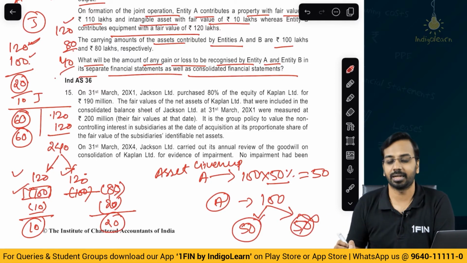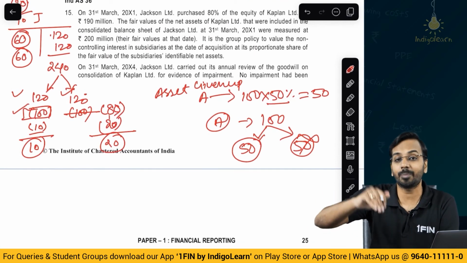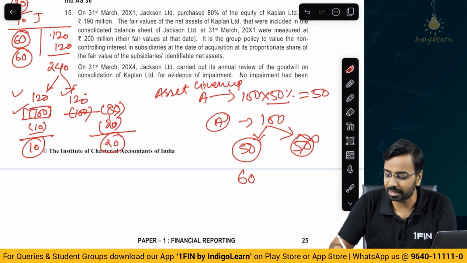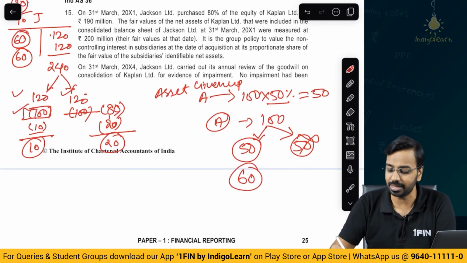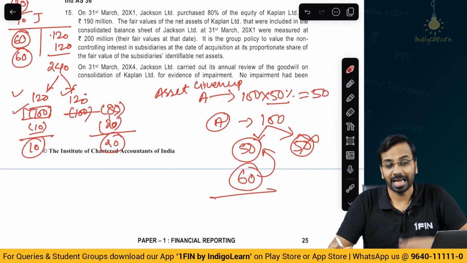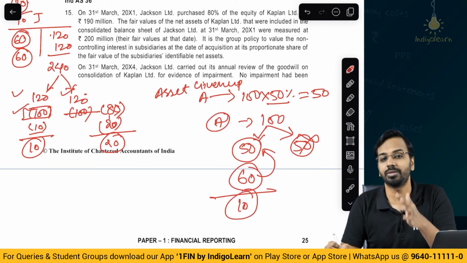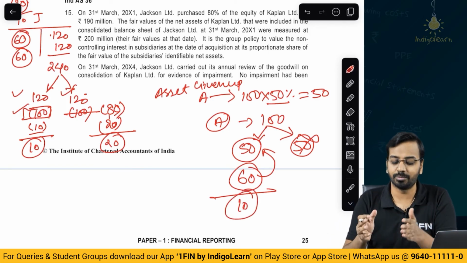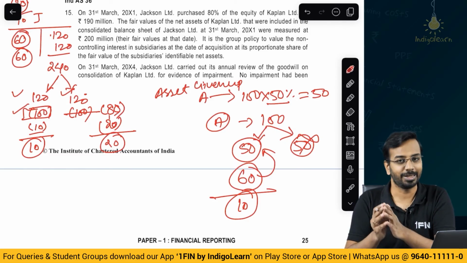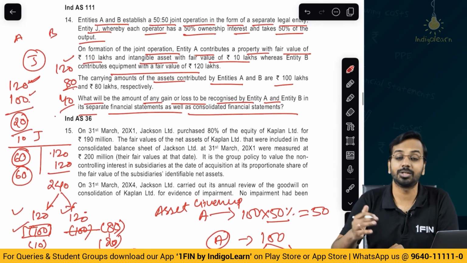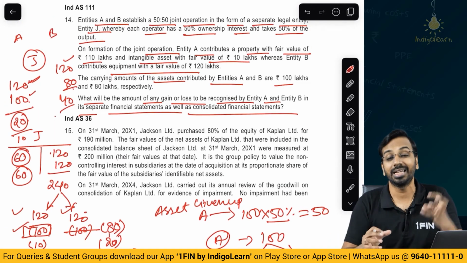50 is what I will de-recognize, but what the other party has given, out of that I will recognize 60. So, 60 minus 50: I have given up 50, I got a share of 60, so 10 becomes the profit. In one of these two ways you can calculate the profit made by the joint operators A and B. Now, please remember there is no cash flow, no cash movement; it is more like an investment.